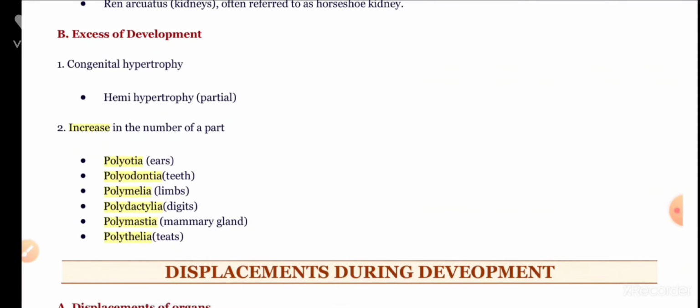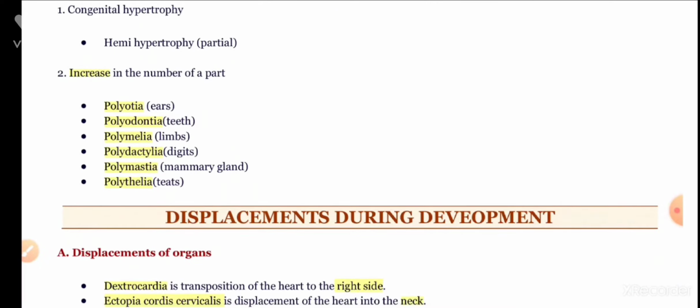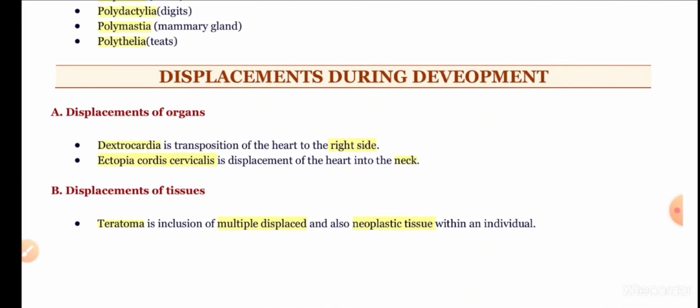Now let us come to the excess of development, which includes congenital hypertrophy or hemihypertrophy. The next one is the increase in the number of parts, that is polyotia, which is more than the normal number of ears, and polyodontia, which is more teeth than normal. Polycheilia is more lips, polydactylia is an increased number of digits than normal, and polymastia is more mammary glands than normal, and polythelia is more teats than normal.